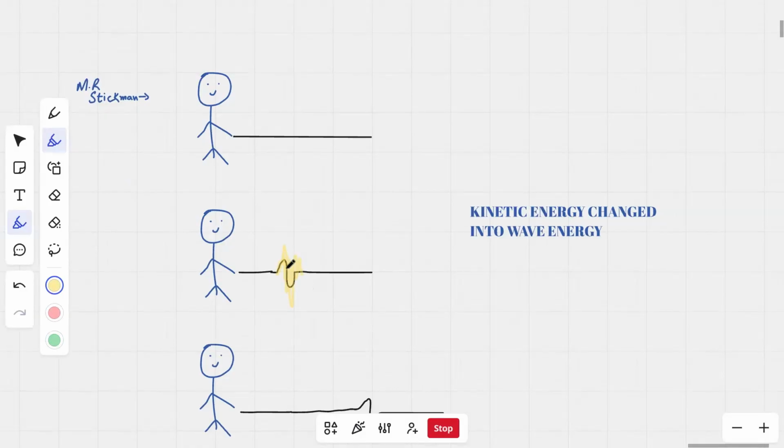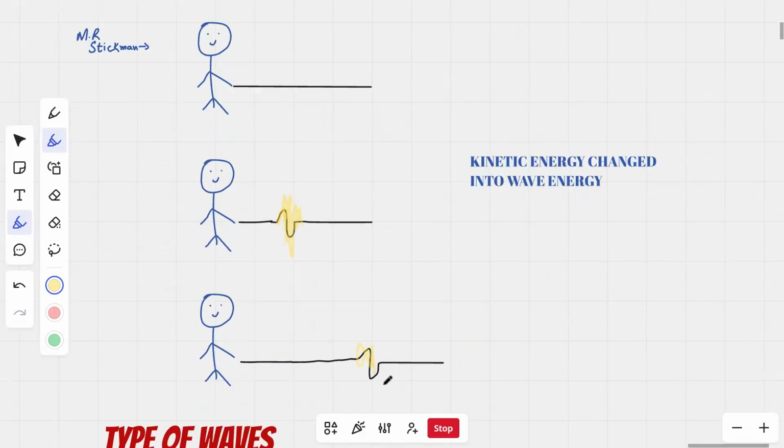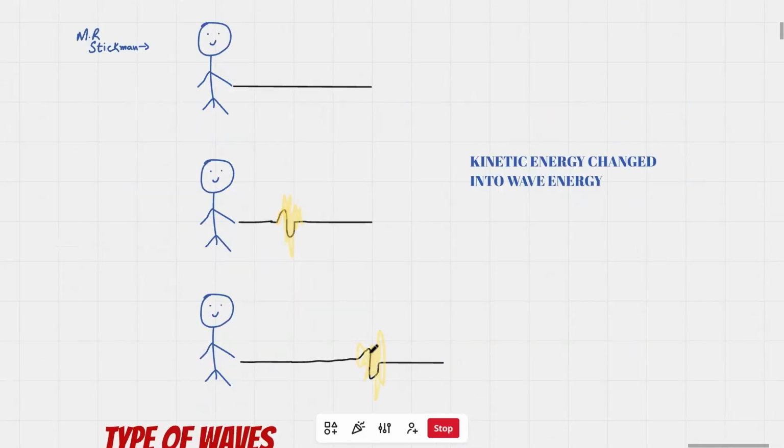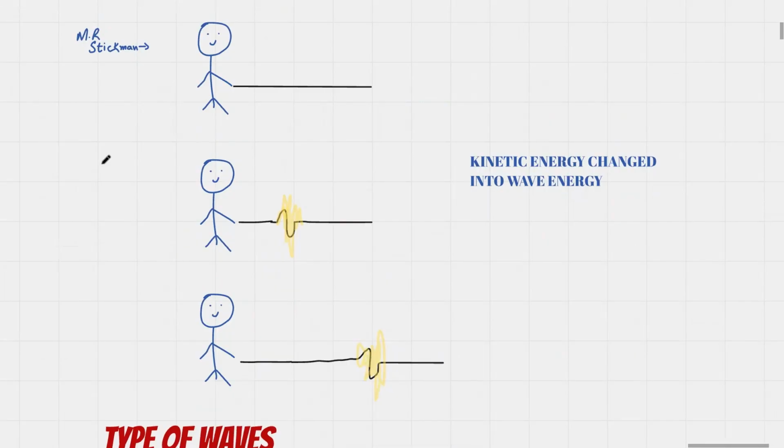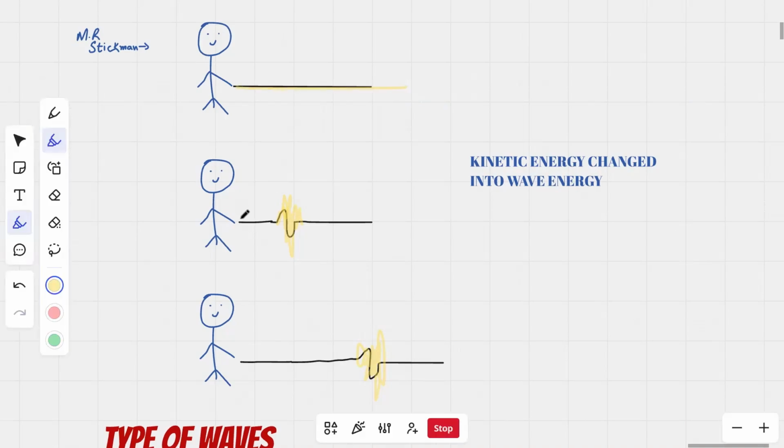First the rope was over here. In the next moment the rope just came over here. So this was a prime example that I gave you about how energy was transferred from one point to another. Firstly, the rope was still, and then Mr. Stickman just gave the jerk to the rope, and then as you can see, it continues.